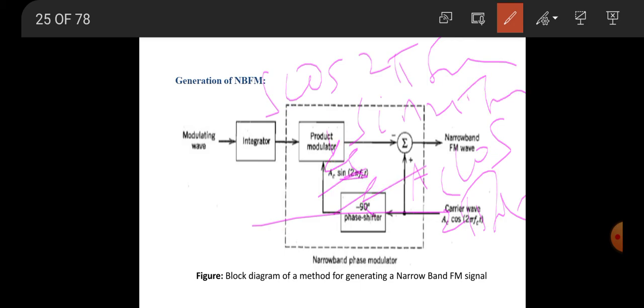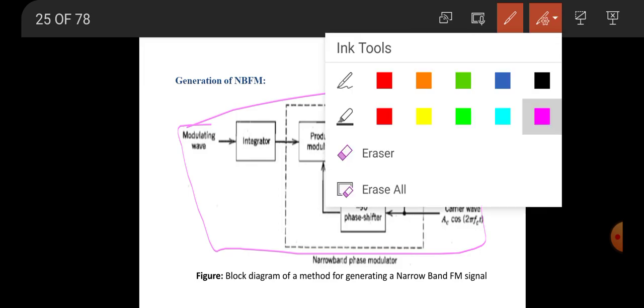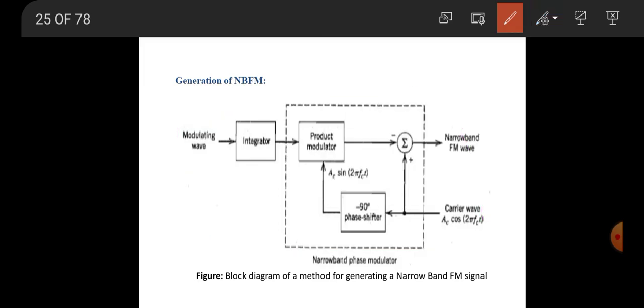And again one more Ac term is added. So sin A sin B can be expanded as half of cos of A minus B minus cos of A plus B, right? In this way we obtain this equation. This is the very basic block diagram of narrowband FM generation. So up to this, the derivation of narrowband FM is completed.